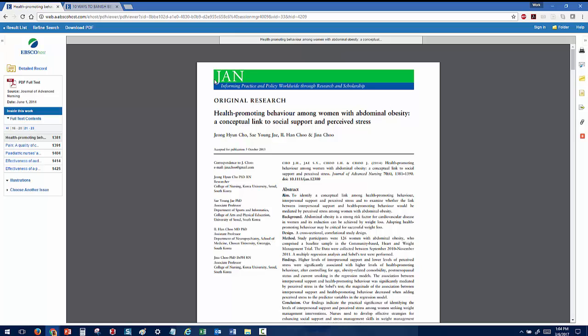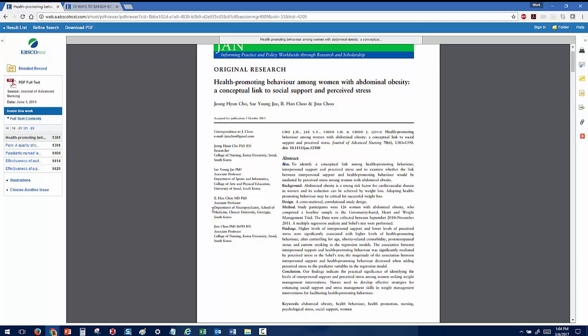When you're looking for scholarly articles in Academic Search Complete, you want to be looking for these characteristics. So, for example, authors that have a place of work identified as well as credentials like PhDs or other advanced degrees. You want to be looking for an abstract here on the first page of the article or a summary of what the article is about. Look for charts and tables and graphs of data. Look for citations at the end of the article as well.